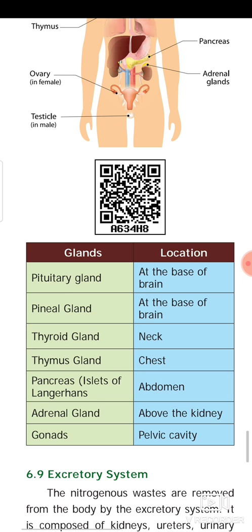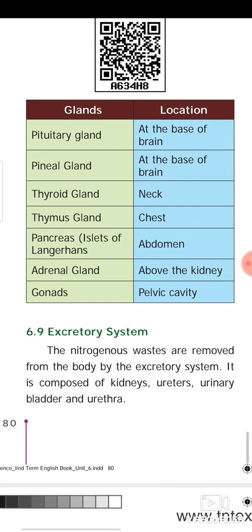Pituitary gland, at the base of the brain; pineal gland, at the base of the brain; thyroid gland, near the neck; thymus gland, chest; pancreas, in the abdomen; adrenal gland, above the kidney; gonads, pelvic cavity. Okay. Next, excretory system. This endocrine system will be explained very deeply in your higher studies, so let's wait till then.